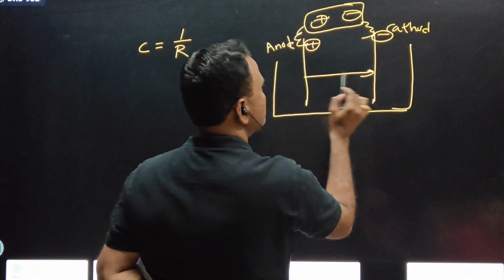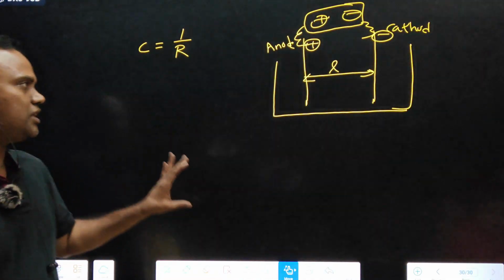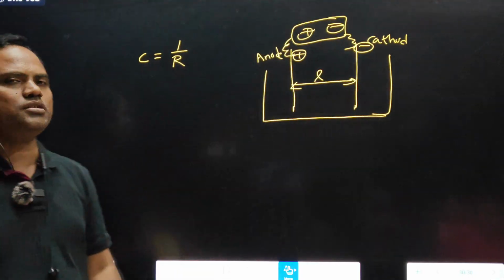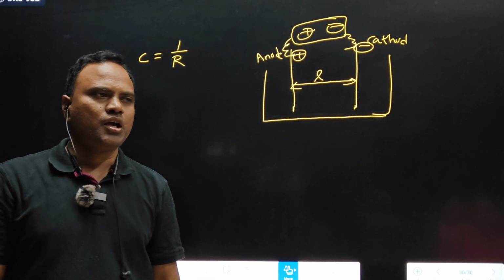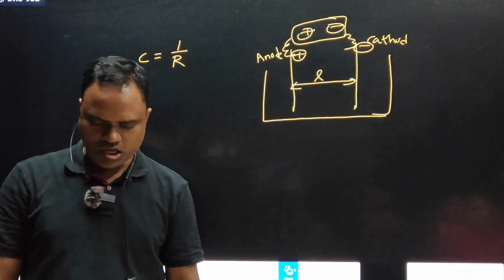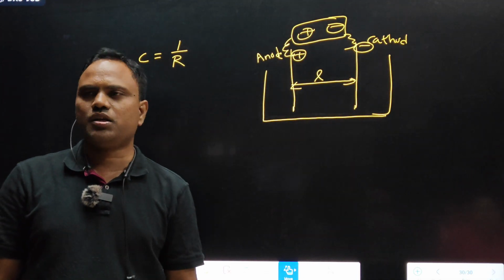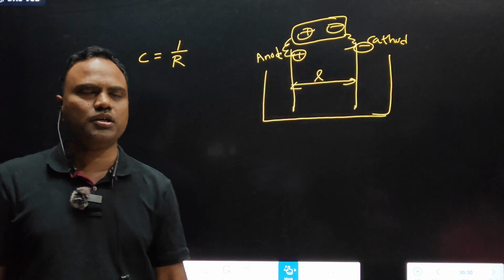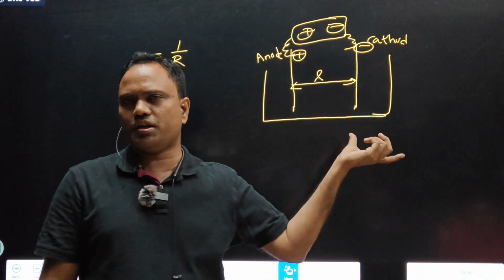Let us consider the distance between two electrodes. In an electrolytic cell, which energy is converted into which energy? Electrical energy is converted into chemical energy. An electrolytic cell is a device in which electrical energy is converted to chemical energy.